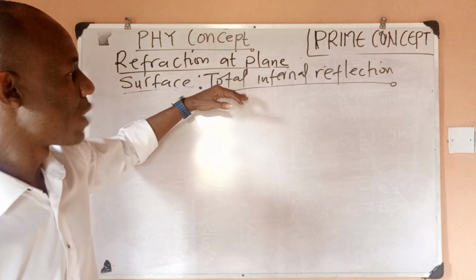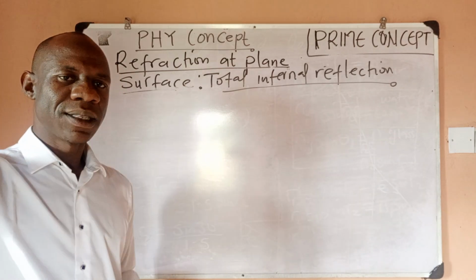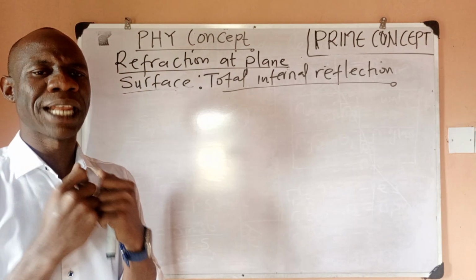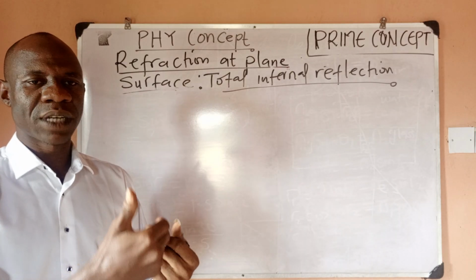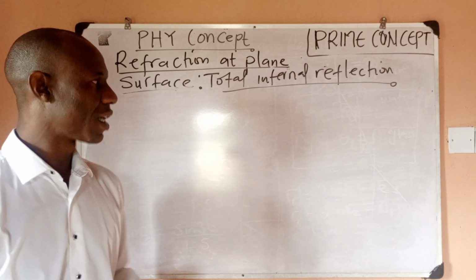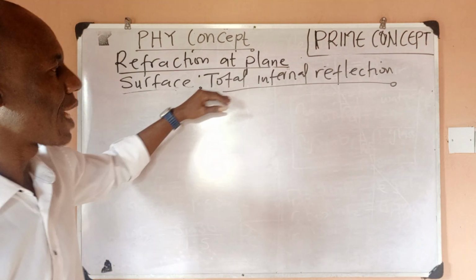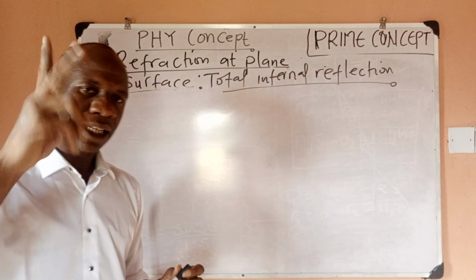Now, we are looking at the idea of total internal reflection. Whenever you are incident light from one surface to another, you always experience at least refraction and reflection, right? But total internal reflection would only occur under two conditions.